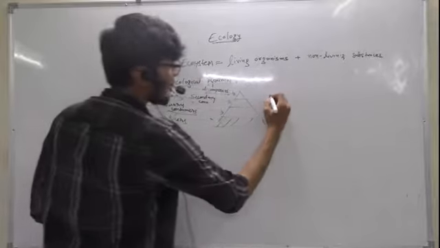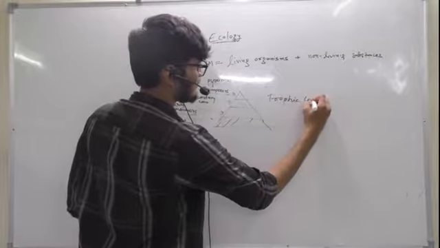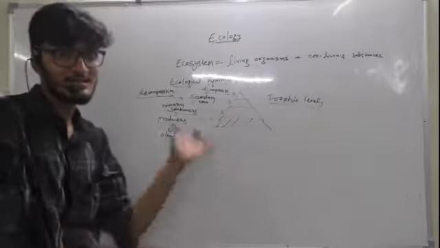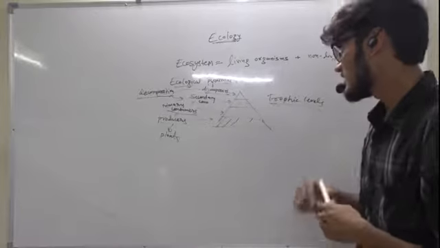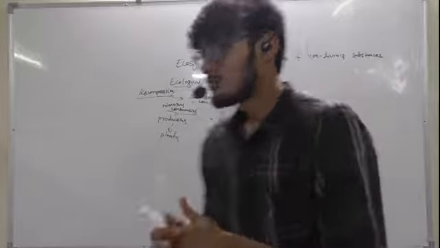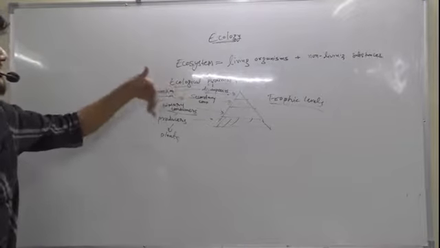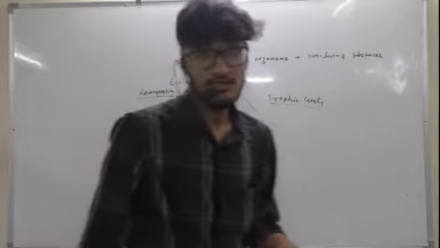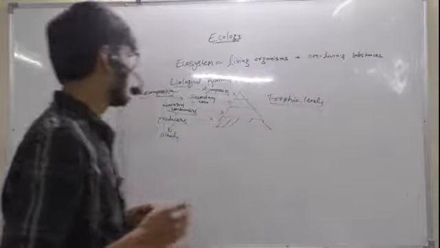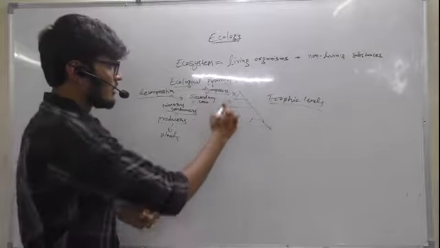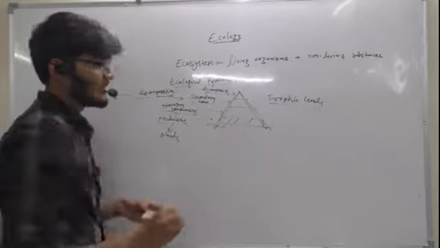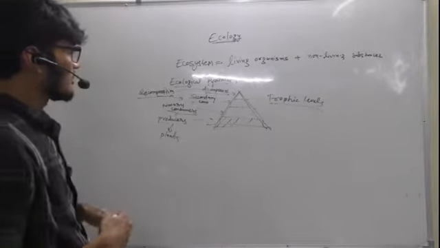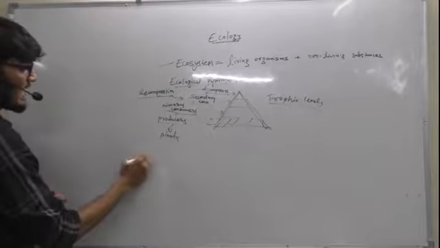So these were different trophic levels. It was just an example of how the energy flows between different trophic levels in an ecosystem. As I said, from the producers it will be transferred to the primary consumers, to the secondary consumers, and the decomposers. Various types of ecological pyramids can be seen in the ecosystem. This was a typical example of an ecological pyramid that you see in a grassland ecosystem. Next, we'll talk about different types of ecosystem.